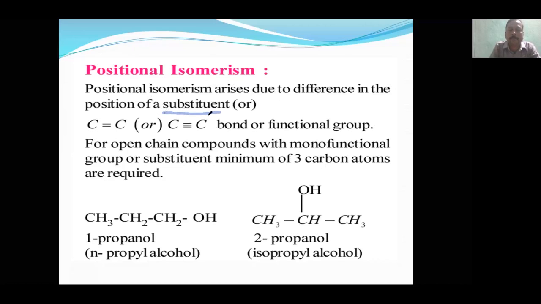Position of a substituent, or position of a multiple bond, or position of a functional group. So position isomerism we can subdivide into three parts. Either position of a substituent, and a substituent is like halogen and alkyl group. Nitro group, like that.